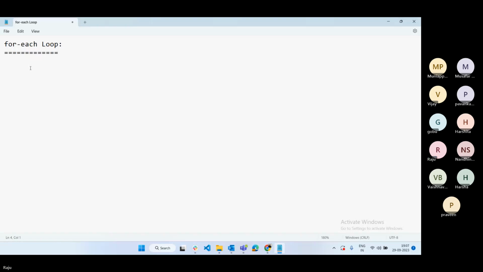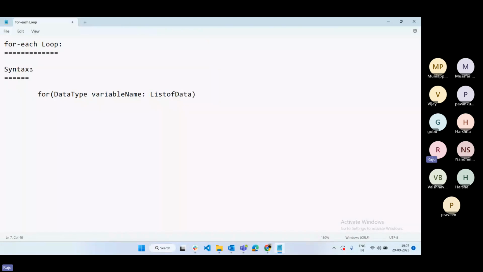Okay, the for each loop syntax is very important. The syntax for the for each loop is: for, then the object API name or data type, next the variable name, and then the list of data.